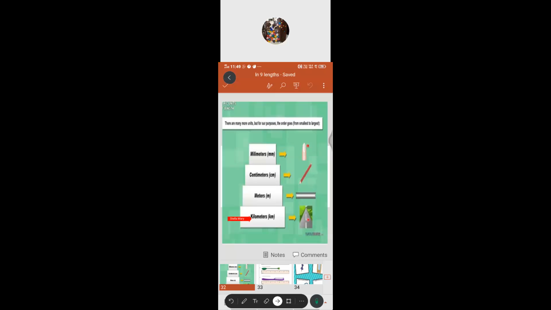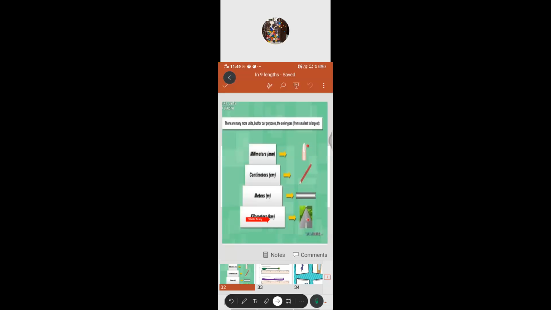Now the short forms. Mm is the short form of millimeter. What is the short form of centimeter? Cm. Cm is the short form of centimeter. Meter, m. M is the short form of meter. Km is the short form of kilometers.